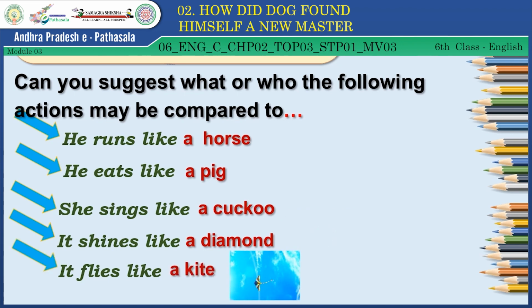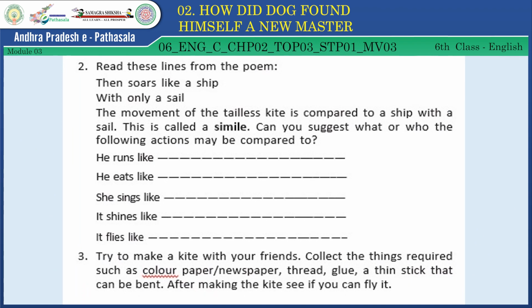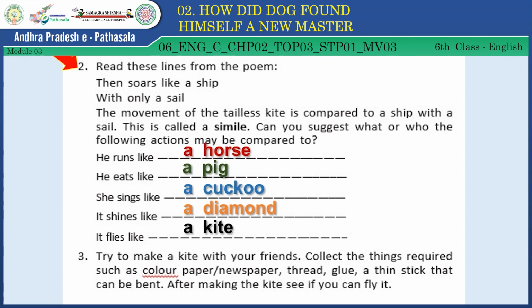So, children, copy down all these suggested phrases in the second exercise. He runs like a horse. He eats like a pig. She sings like a cuckoo. It shines like a diamond. It flies like a kite. Yes, children, copy down all these in your textbook.